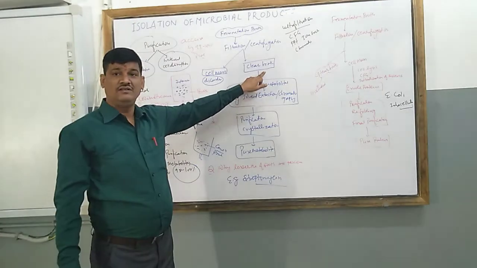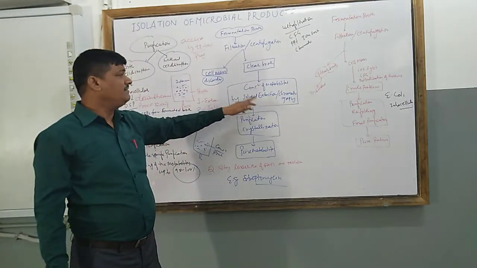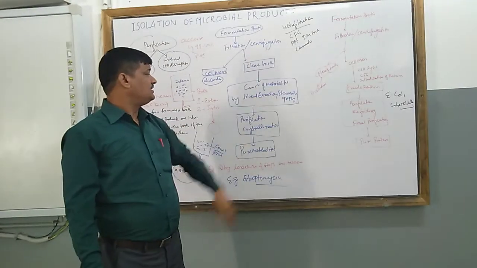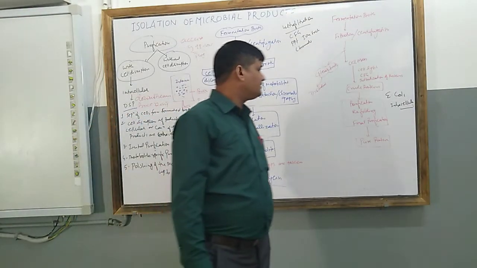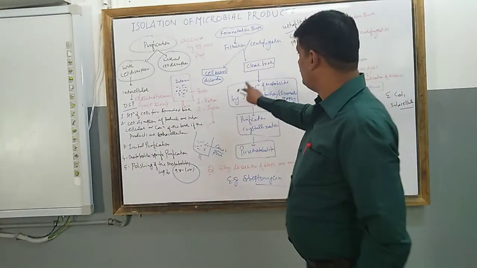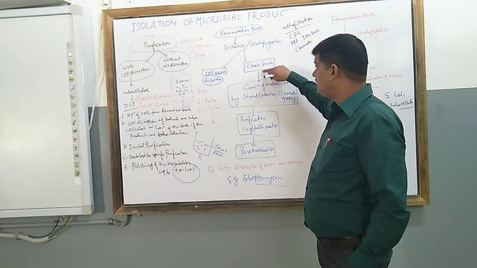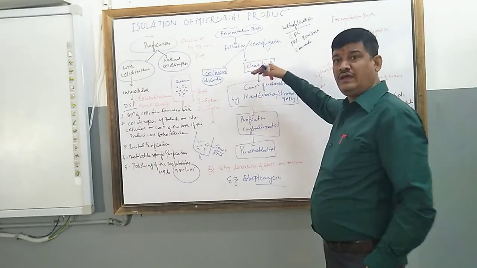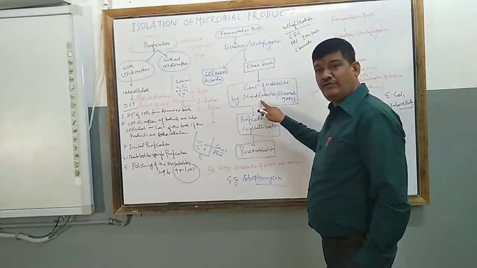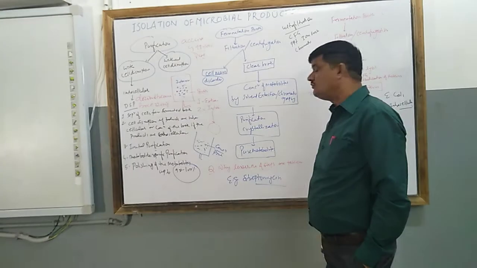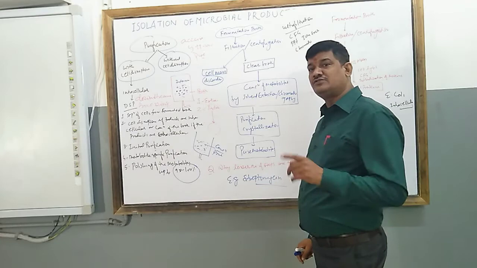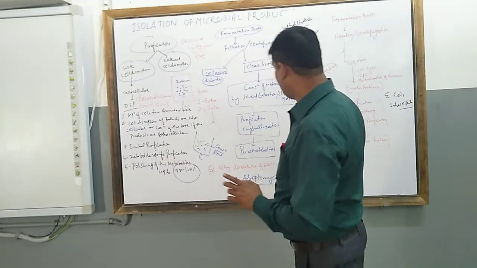Now the clear broth is processed further, and the concentration of metabolites by solvent extraction or chromatography is done. As I just told, the ion exchange chromatography method is applied here.